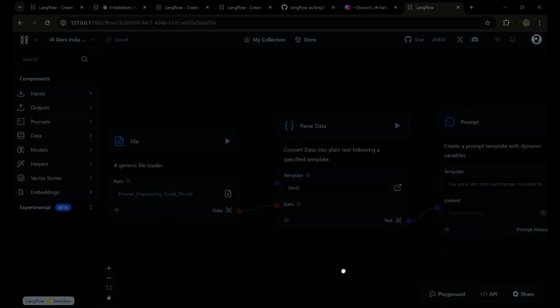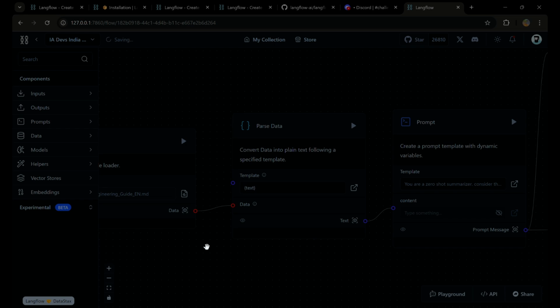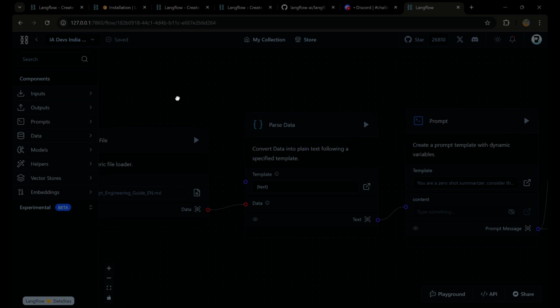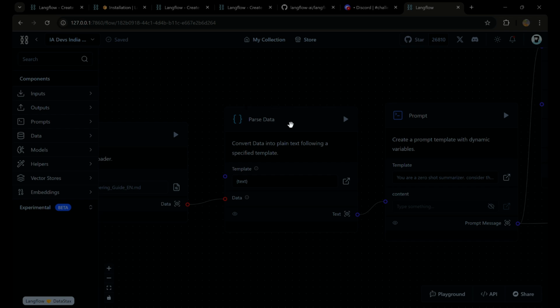And then using these arrows you can move your data. So once my file component has read the data, in my parse data component I can directly create this flow so that it knows to pick up the data from my file component.